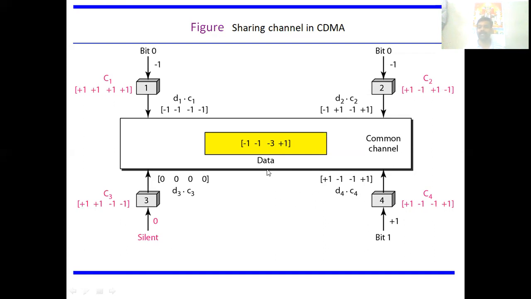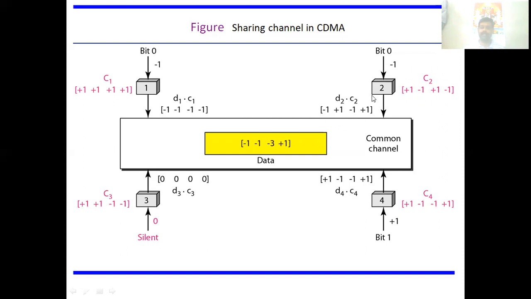Now this is multiplied by this C2. Actually, station 3 is going to check what station 2 is sending. So this data is multiplied by C2.